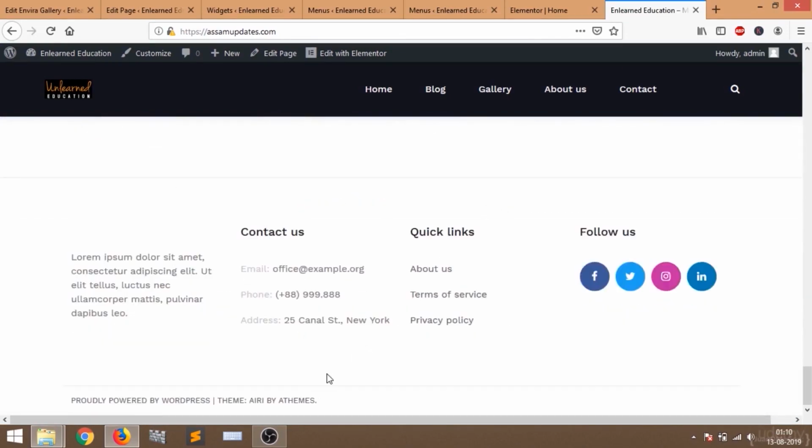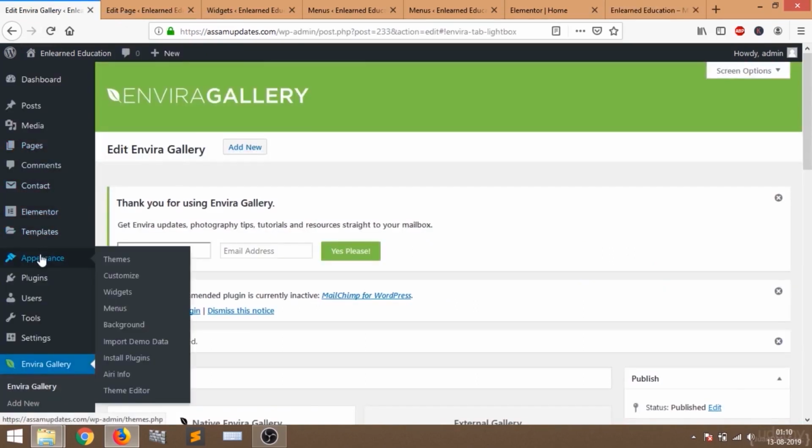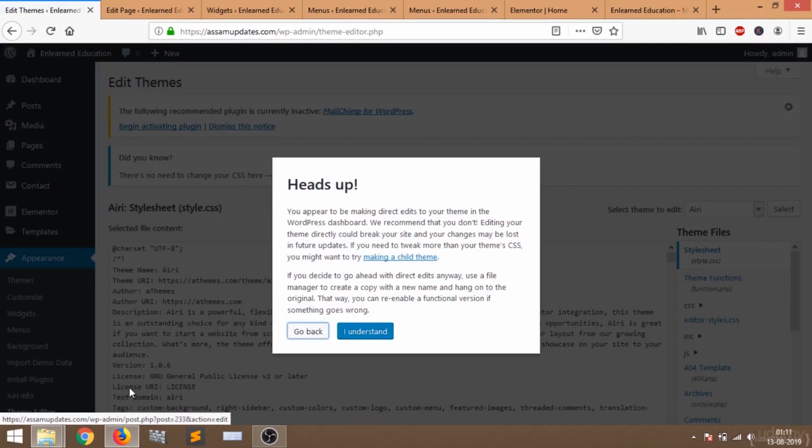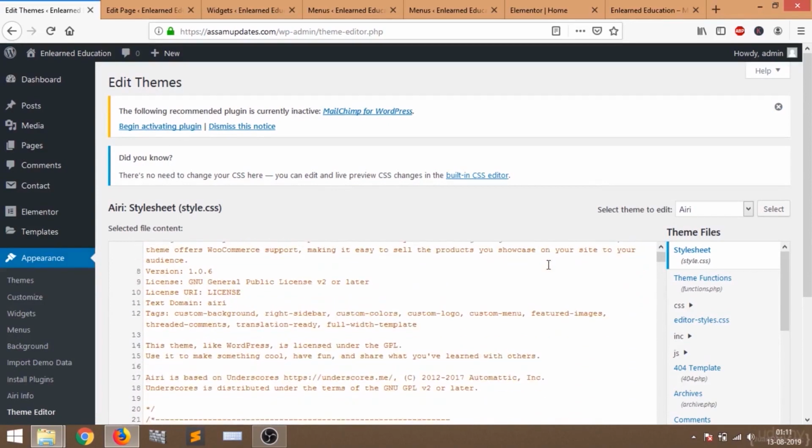So now you can see here this text, proudly powered by WordPress. This is the theme name. If you do not want this, if you want to remove this, I'll show you how to remove this section. To remove this section, just go to your dashboard, hover over appearance and click on theme editor. Now you will see a page like this, just click on I understand.